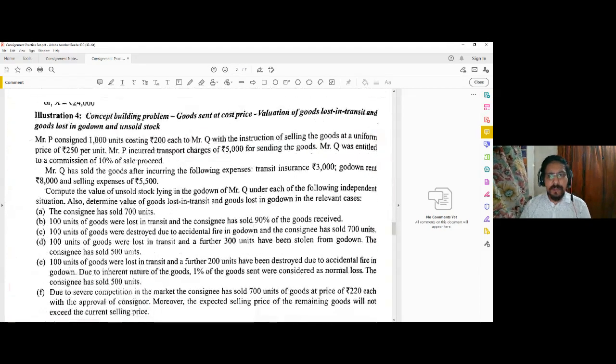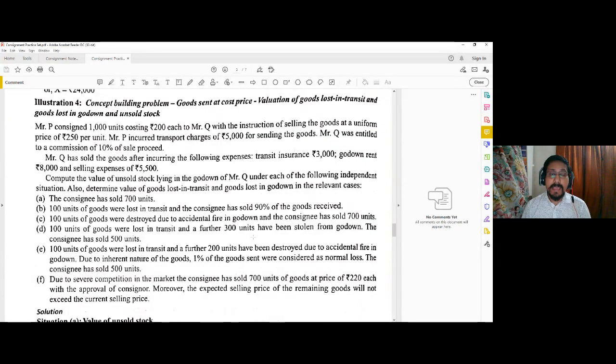Let us take one example of calculating the value of the closing stock or loss in transit or loss at godown, under different situations. It will clarify certain confusion from your mind, how to calculate the value of closing stock, or how to value the loss in transit or loss in godown.